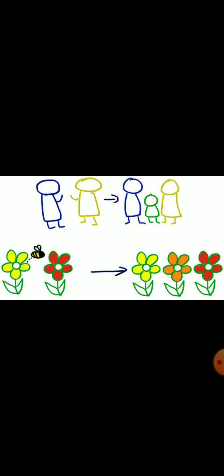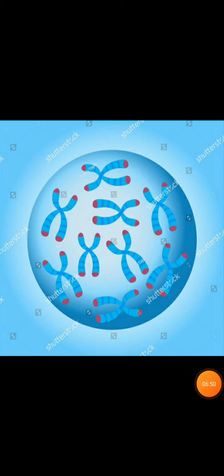Now, in Standard 9, we have already learned a chapter based on the cell, the fundamental unit of life. There we learned that chromosomes are present in the nucleus of a cell. And what do they contain? Chromosomes in the nucleus of a cell contain information for inheritance of characters which can be transmitted from one generation to the next generation.